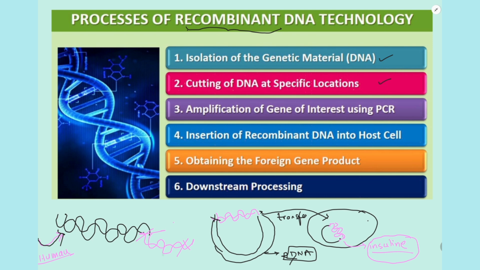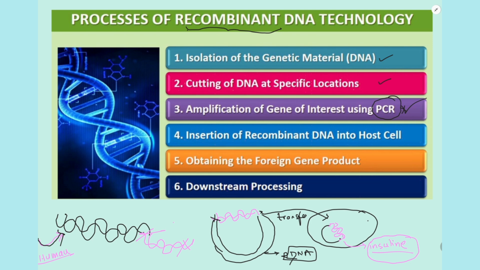After cutting your gene of interest, you will get only one gene of interest, so you have to make more copies, so that if one is lost, you have many copies. So the third step is amplification. Amplification of DNA means you are making many copies. How do you make many copies? Using PCR, that is, polymerase chain reaction.